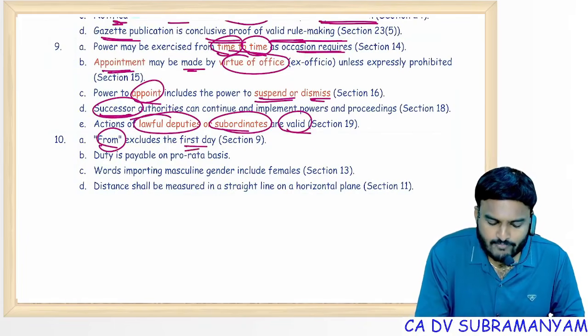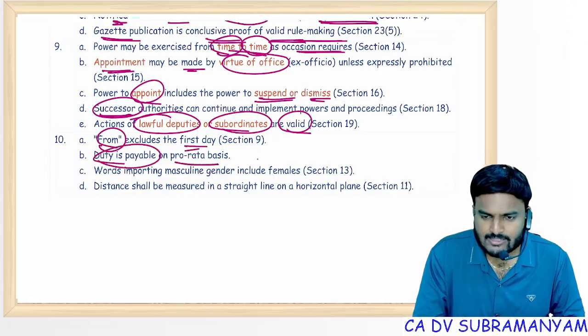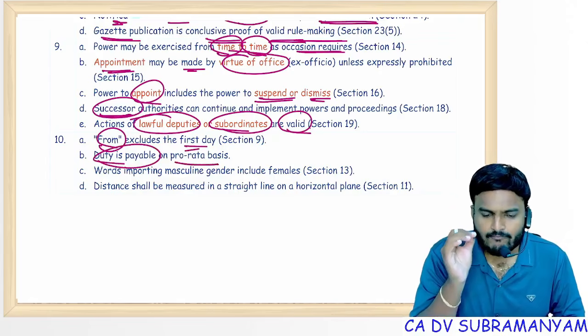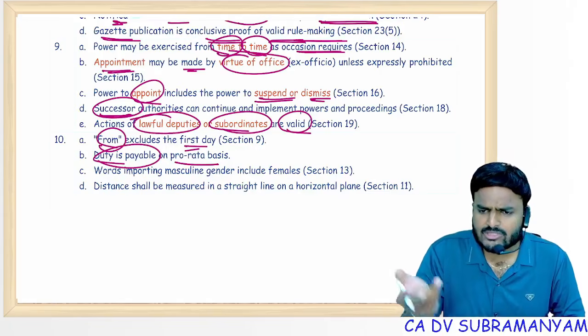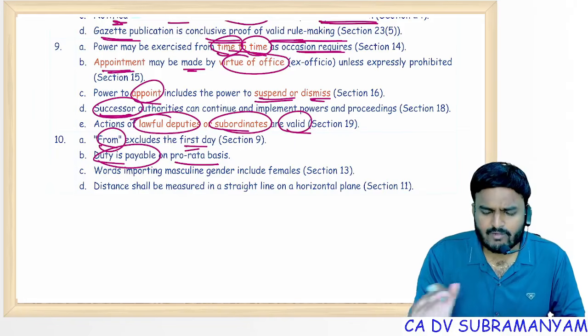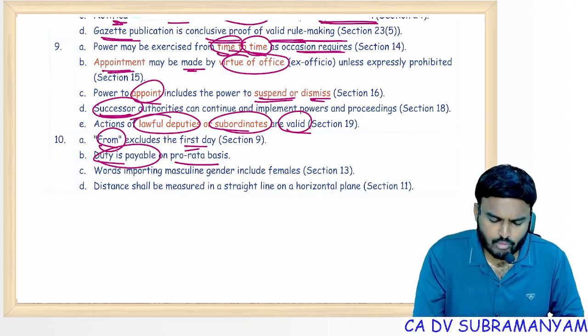From excludes the first day, to includes the last day. Duty to be payable on pro rata basis. For example, for 100 units you have to pay 500 rupees duty. For 50 units, proportionately 250. For 150 units, proportionately 750. Pro rata basis.